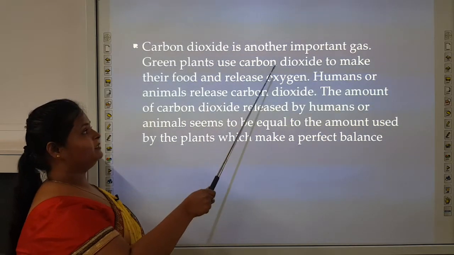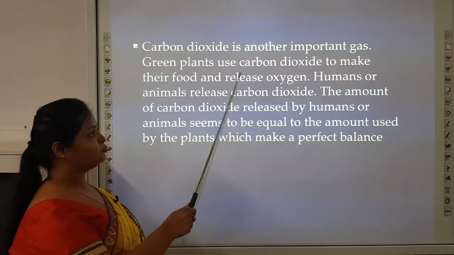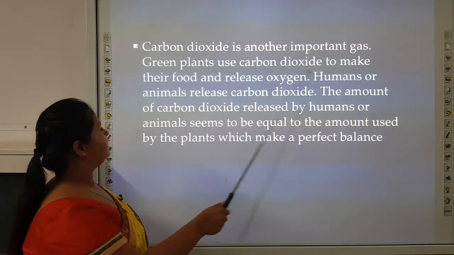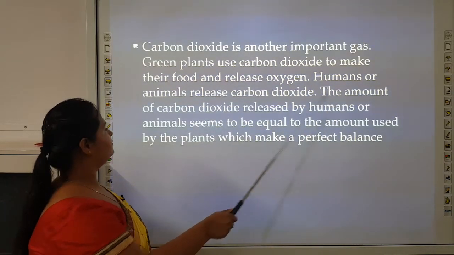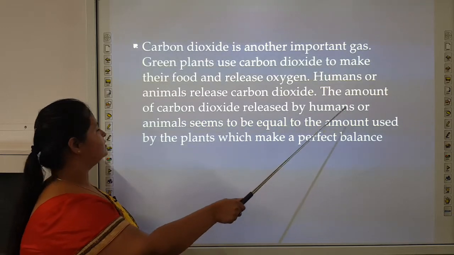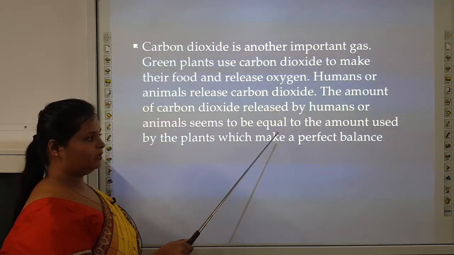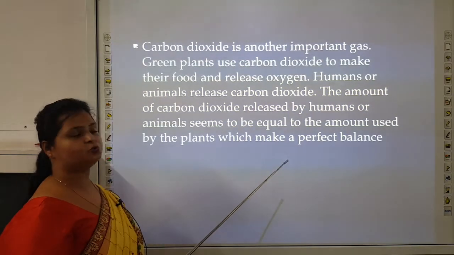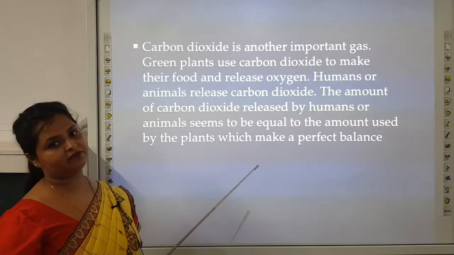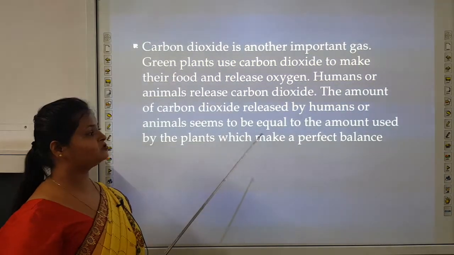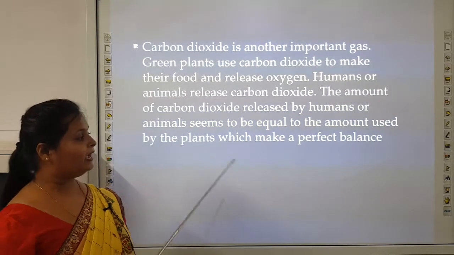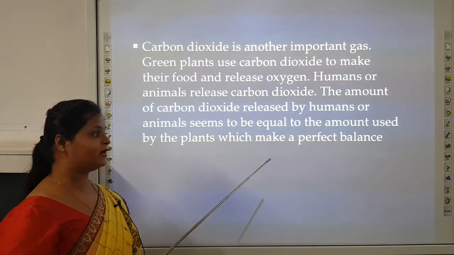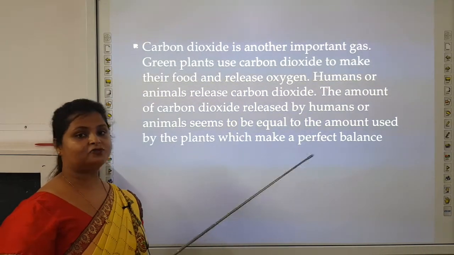Carbon dioxide is another important gas. Green plants use carbon dioxide to make their food and release oxygen. Humans and animals release carbon dioxide. The amount of carbon dioxide released by humans and animals seems to be equal to the amount used by the plants, which makes a perfect balance, and this balance is very necessary for a healthy environment. Which balance? Balance between oxygen and carbon dioxide. And if deforestation happens, this balance will get disturbed. So this is why it is said that more and more trees should be planted.